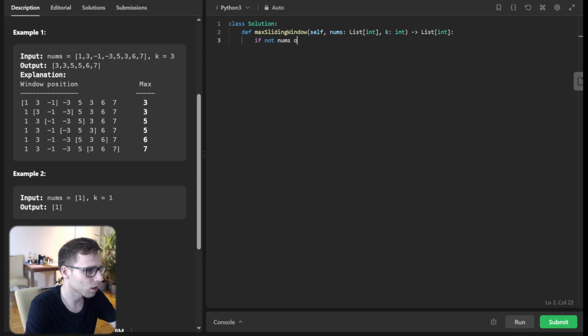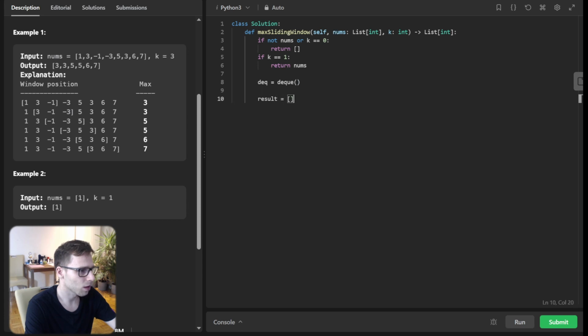So if not nums or k equals 0, those are the edge cases, return empty, and if k is 1, return nums. And the deque will be deque(). And now we have a result and traverse the indices. So for i in range(len(nums)), and while deque and deque[0] is less than i minus k plus 1, deque pops left.